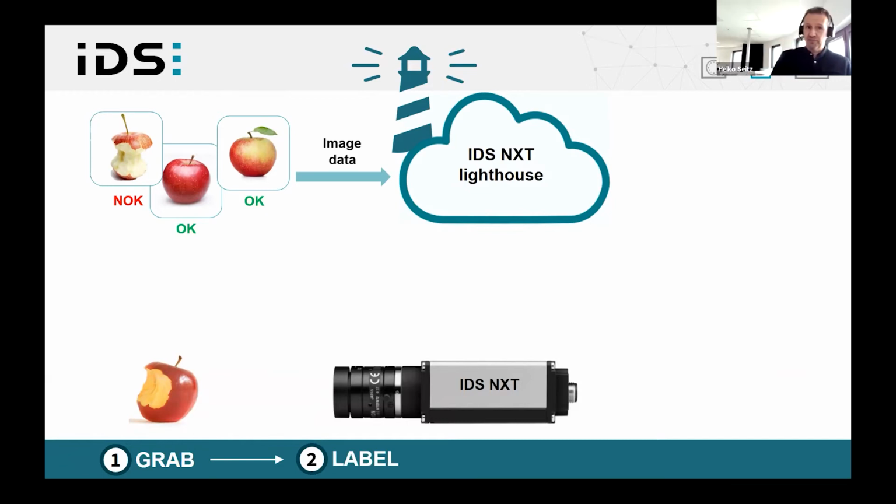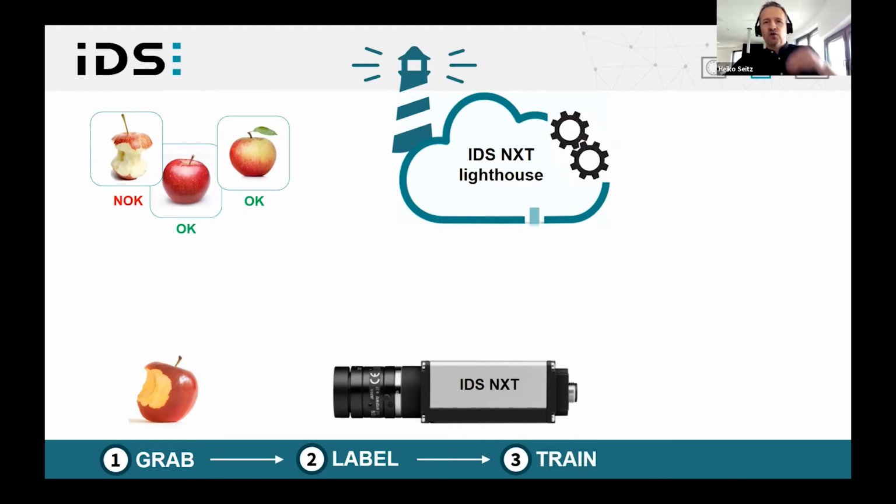And through this step, the AI learns from your knowledge and can later apply it to new images on its own. And this is the basis for the inference. And then you only have to start a fully automatic training of your neural network.